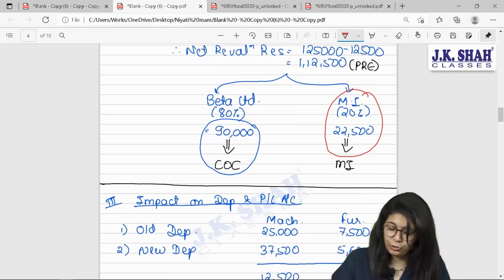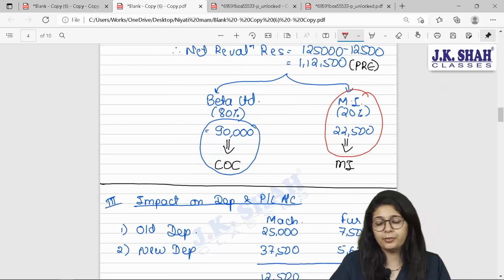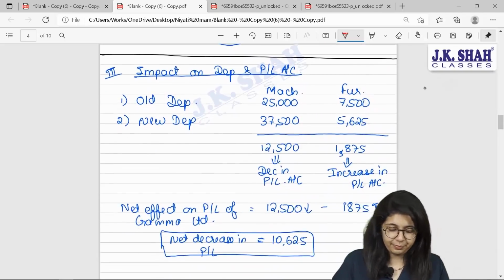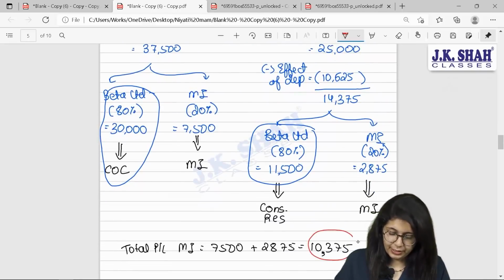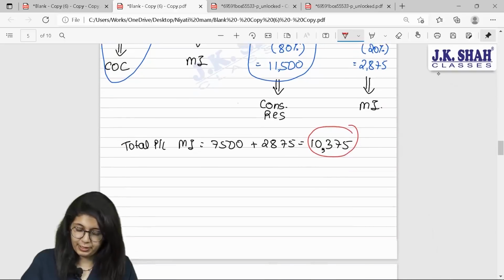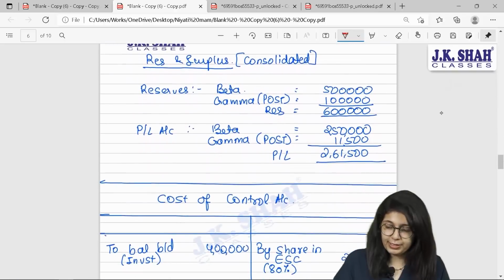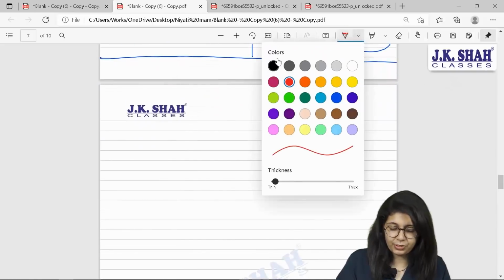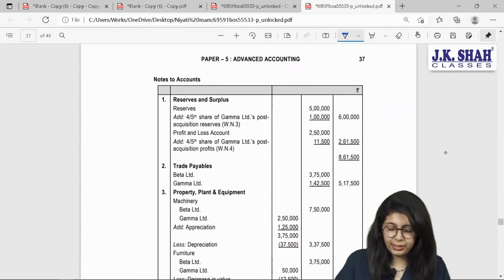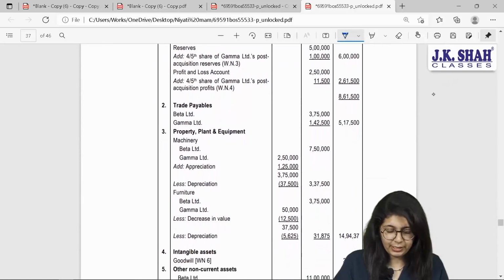They have share in all those items where Beta Limited has share, but only to the extent of 20%, 22,500, plus minority interest will get 10,375 towards P&L. That will give you total 70,375, and at the end minority interest shall get what? It will get your basic equity capital.